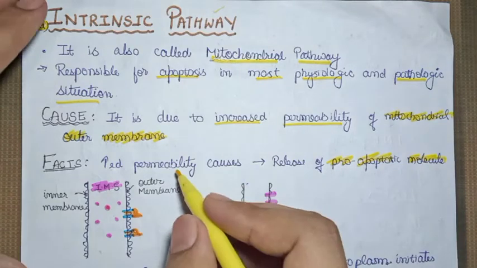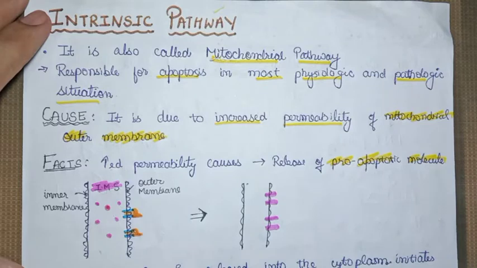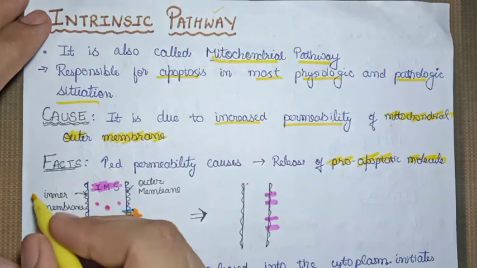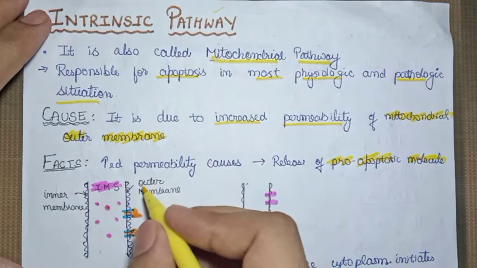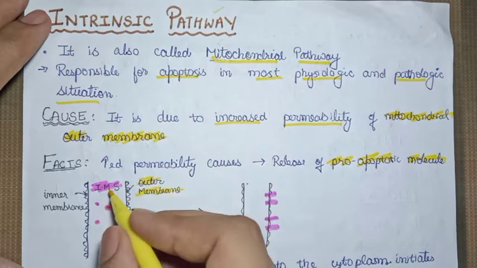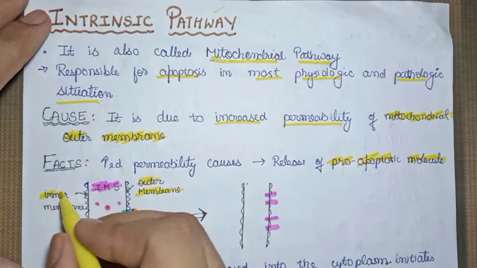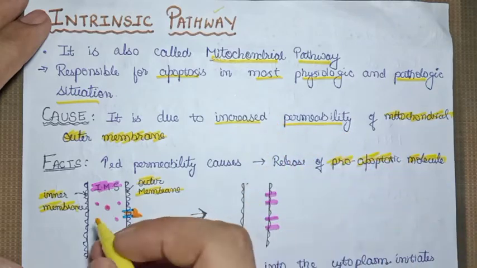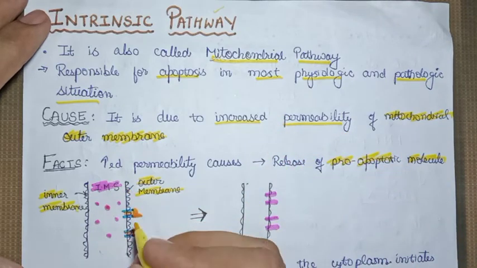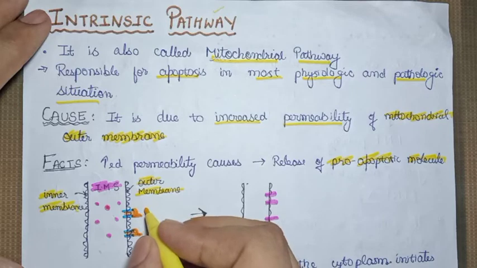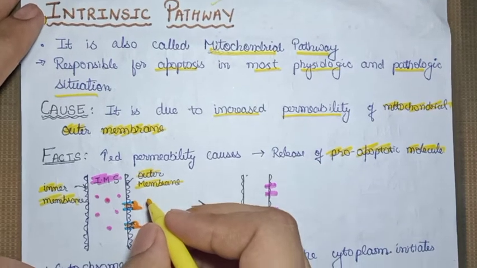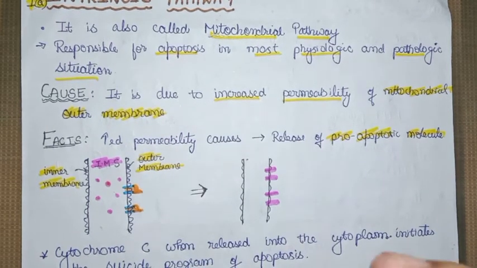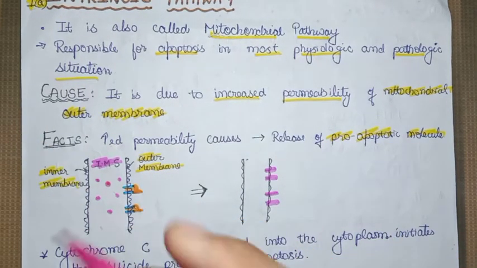So basically it is due to the increased permeability of the mitochondrial outer membrane. Suppose this is a cross section of the mitochondrion, and here we have the inner matrix. This is the intermembranous space, and this is the outer membrane, and this is the inner membrane. The factors responsible for the intrinsic pathway are present in the intermembranous space. They are guarded by channels called the anti-apoptotic proteins. There are two types, and among them the most important one is BCL2.